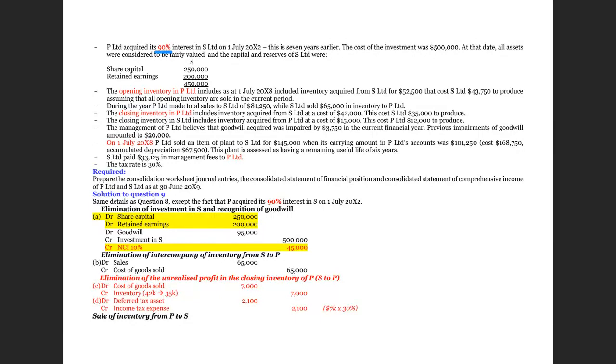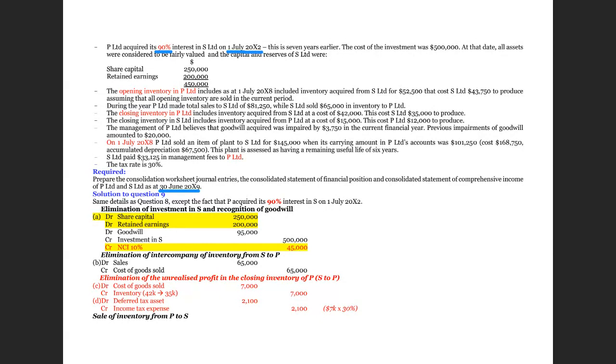So 10% non-controlling interest. The original day of the acquisition is 1st of July 2002, and now we are required to prepare consolidated financial statements on 30th of June 2009. It is already many years after. Never mind, we know the day of acquisition, so that's why we can separate the profit from the day of acquisition up to the beginning of the current year and also for the current year.